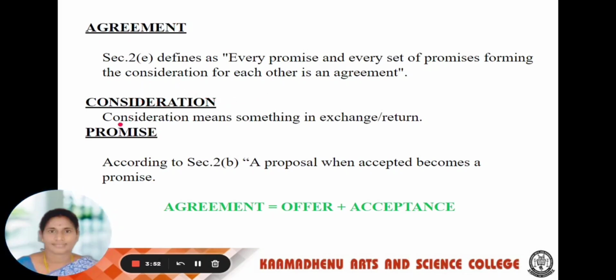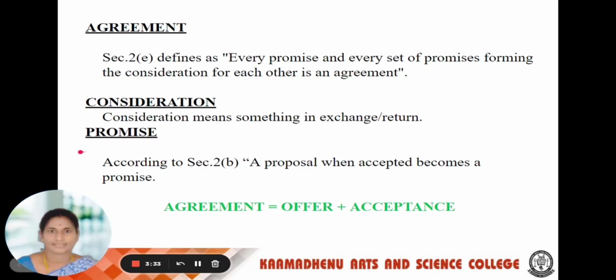What is consideration? Simply, consideration is something given in return or exchange. For example, monetary payment is the most common form of consideration. Consideration is a main element of a contract. Without consideration by both parties, a contract cannot be enforceable. That is called the consideration.